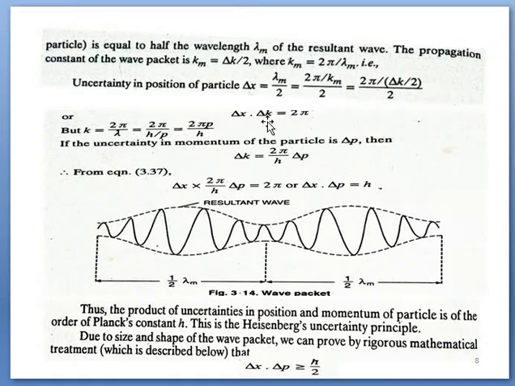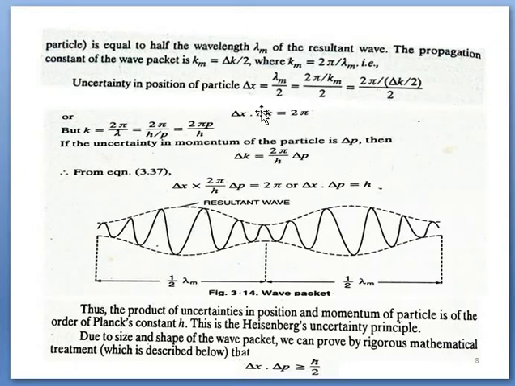Now, to find delta p in place of delta k, we need to find a few further terms. We know the propagation constant k equals 2 pi upon lambda, and according to the de Broglie concept, lambda equals h upon p, so p will be transformed into the numerator: k equals 2 pi p upon h, where p represents the momentum. By taking the partial differentiation, we have delta k equal to delta p, with 2 pi upon h remaining as a factor.